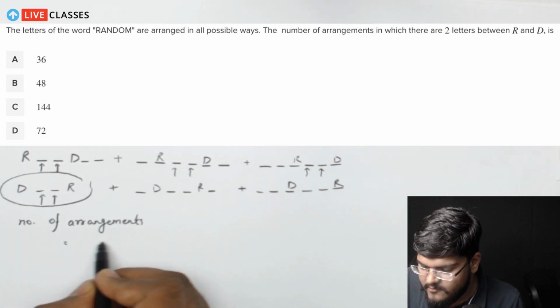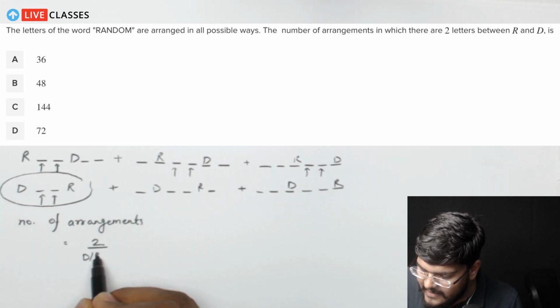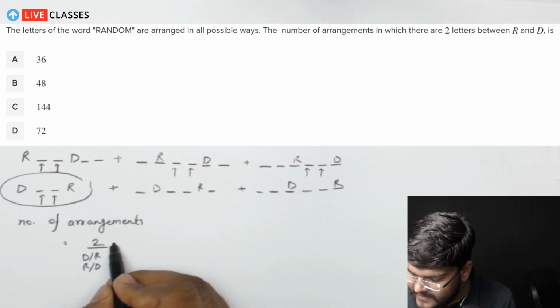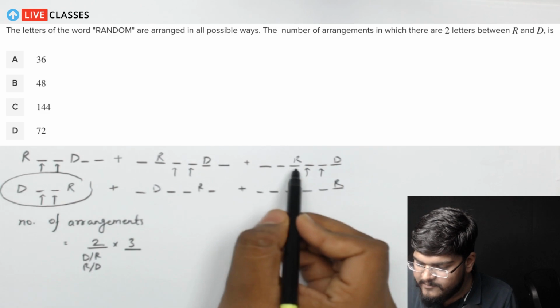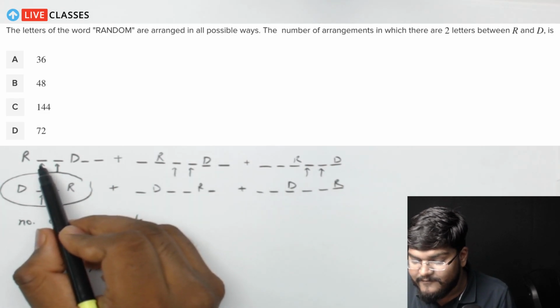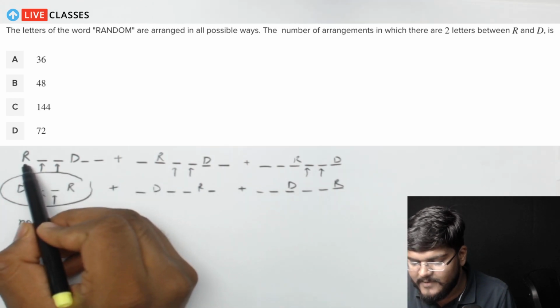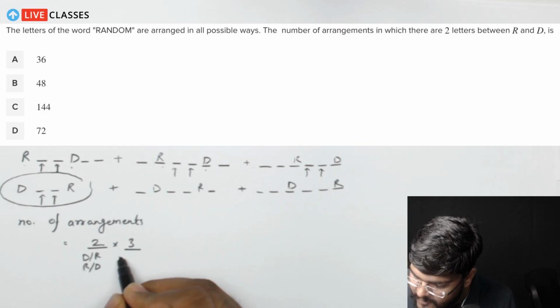is equal to 2 times 3. Now this 2 is because of DR and RD. This 3 basically tells about the possibilities of which positions these R and D can occupy. So it can either occupy first and fourth, or second and fifth, or third and sixth. So 3 possibilities.